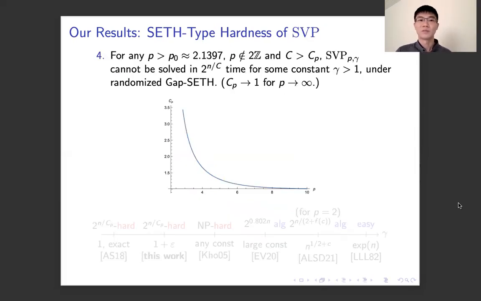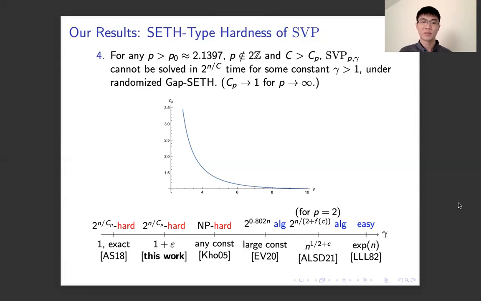Our last result, result 4, is an SETH-type hardness of the problem SVP. It says that SVP cannot be solved in 2 to the n over c time for some constant gamma at least 1, for any norm p that is at least about 2.1 and not an even integer, and any c at least the quantity C_p. The result assumes randomized gap SETH. We remark that here the quantity C_p approaches 1 as p goes to infinity, so that we essentially have 2 to the n hardness for SVP as p goes to infinity.